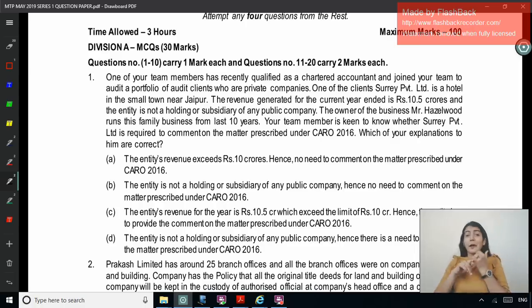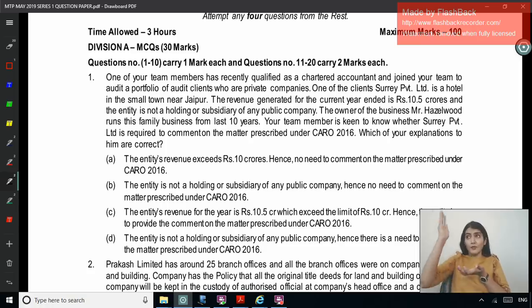So now, what does the applicability say? It shall not apply to every company, including a foreign company, except a private limited company not being a holding or a subsidiary of a public company and having paid up capital and reserves and surplus not exceeding 1 crore as on the balance sheet date, and total borrowings from banks or financial institutions not exceeding 1 crore at any point of time during the financial year, and total revenue as disclosed in Schedule 3, including revenue from discontinuing operations, not exceeding 10 crore during the financial year.